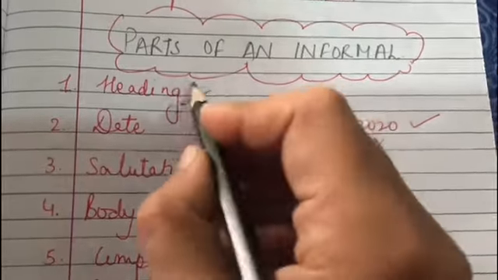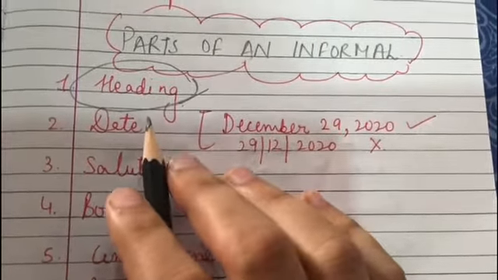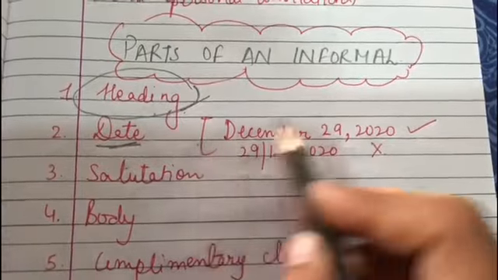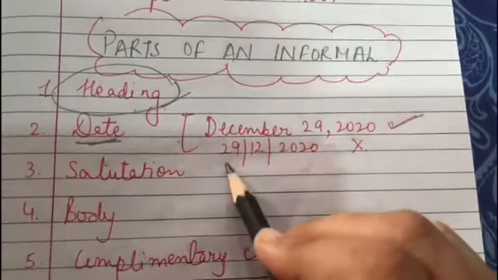So first comes the heading, right? Basically heading includes the sender's address and is written at the top left hand corner of a letter. It includes the pin code if you know it, but does not include the writer's name. Then comes the date, the second thing. It appears directly below the address after leaving some space, and is always written out in full. Full date means we always have to write out the full date, like December 29, 2020 is the right way. And you should avoid writing the date in this way, that is 29/12/2020. This is wrong.